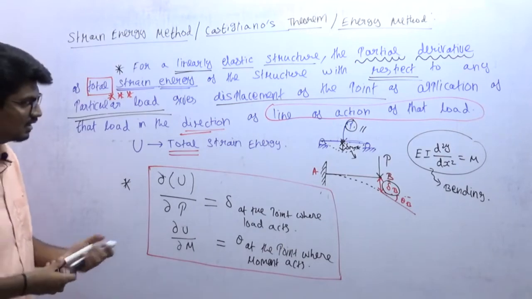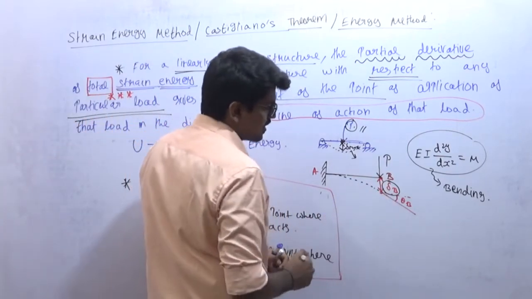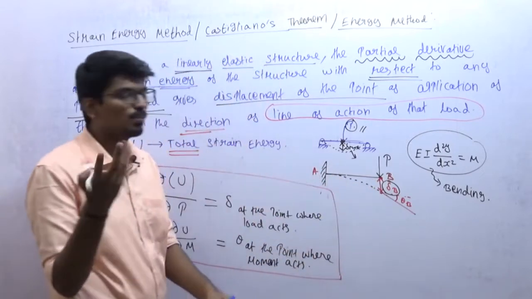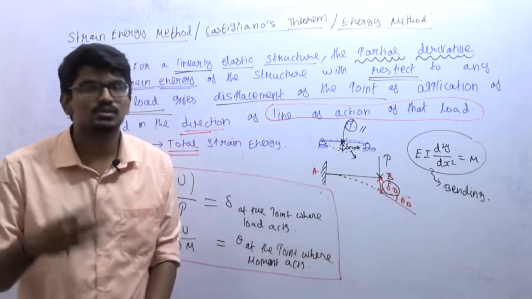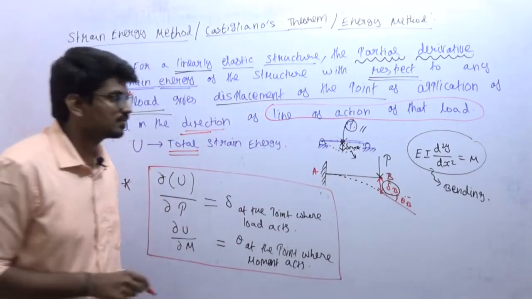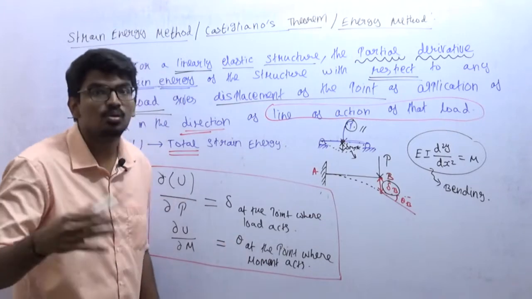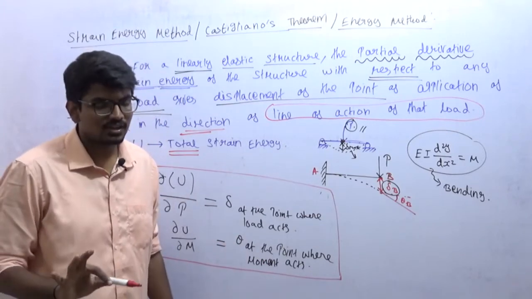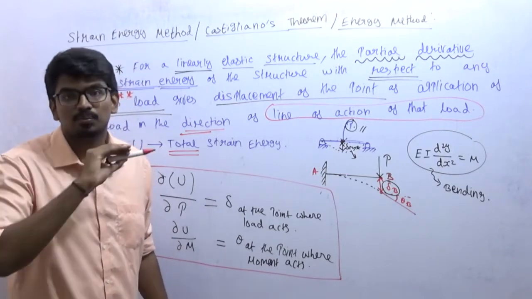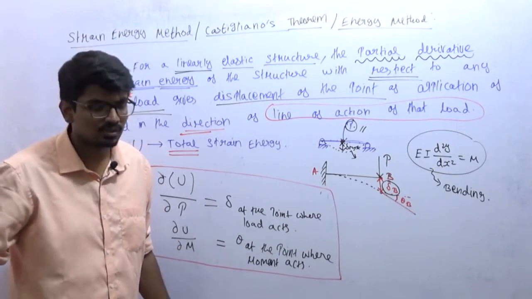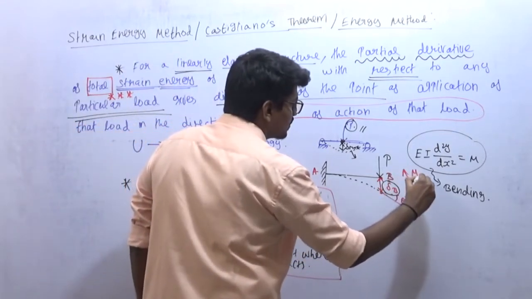If I want to find out slope at any point where moment acts, what I need to do was, suppose I want to find out slope at this point, that is theta B. But you could see here there is no moment acting. There is only a point load acting. Now, if I want to find out theta at a point where no moment acts, listen carefully. I need to introduce a hypothetical moment.